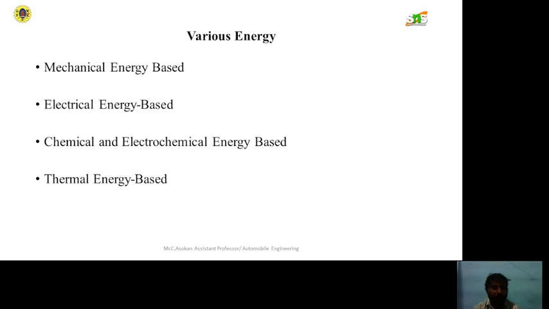Okay, these are the various types of energy based processes we are using in unconventional machining process.